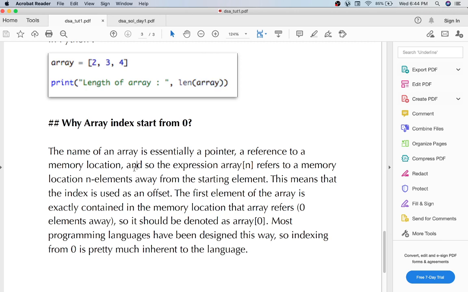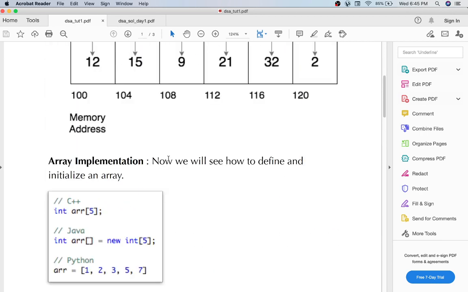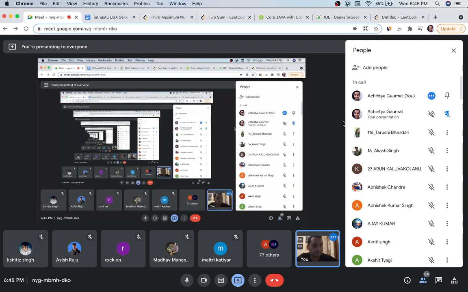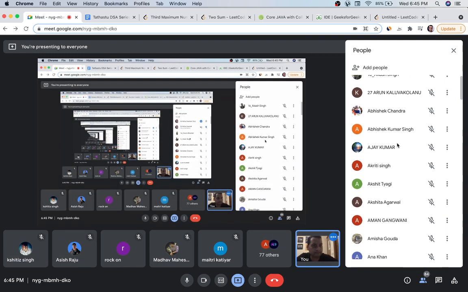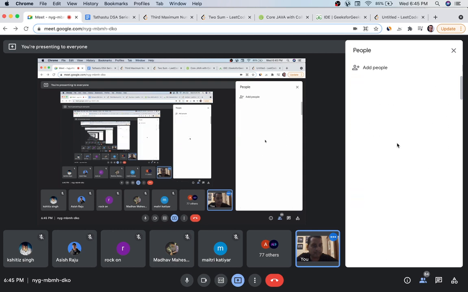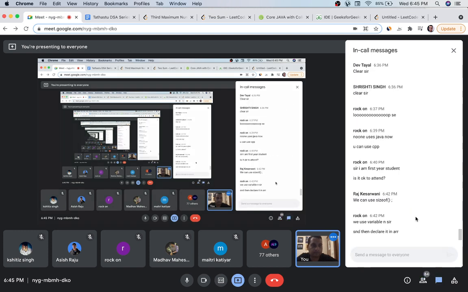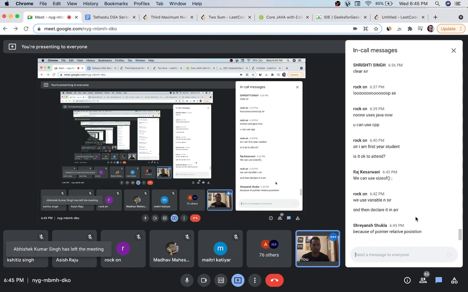Now a very important question will come: why does array indexing start from 0? We have to find out why array indexing starts from 0. Can anyone tell me why? Let me know in the comments chat section. Anyone? Why does array indexing start from 0?